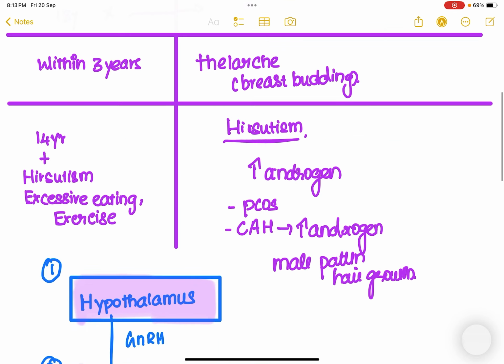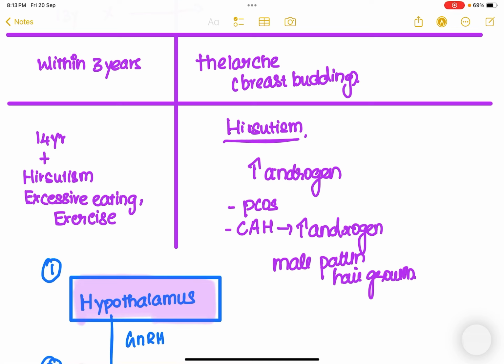Or absence of menstruation in, say, a 14-year-old female in whom there are signs of hirsutism. What is hirsutism? Hirsutism is a physical finding in a female which happens due to biochemical abnormalities, that is, an increase in levels of androgens. The increase in androgens can be due to different causes.